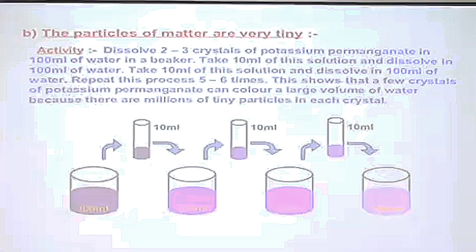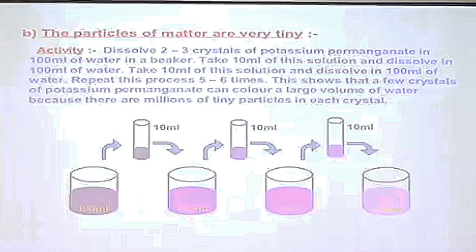Then we take only 1 ml of this solution into another beaker, and again we add 9 ml of water to make it 10 ml. Again we see the color remains pink, though a little lighter, and we go on doing this. Every time we take 1 ml of the previous solution and dilute it to make 10 ml.